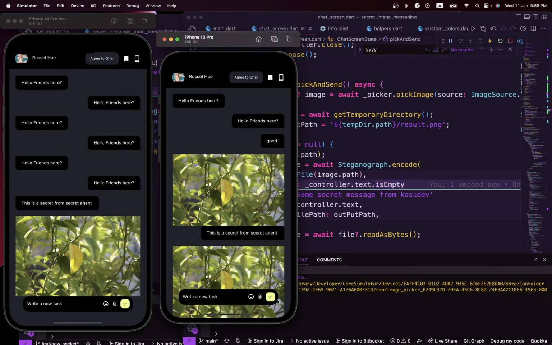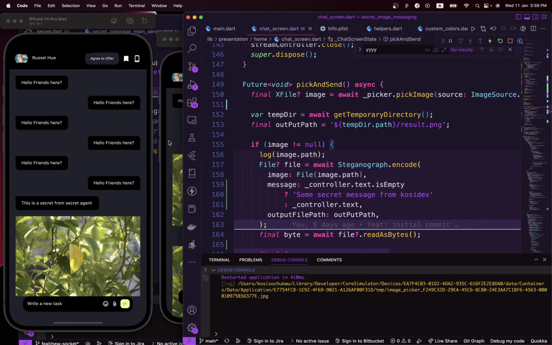So that's one way to use this project to send secret messages in form of images to anybody you are trying to chat with. In this case, we are not sending to one particular person, we are sending to random persons that are listening or using the app at the moment. We can go further and implement it to only send messages to whoever we want, but in this stream we'll not be focusing on that. For now, let's see if there's any other stuff we need to fix that's not working.